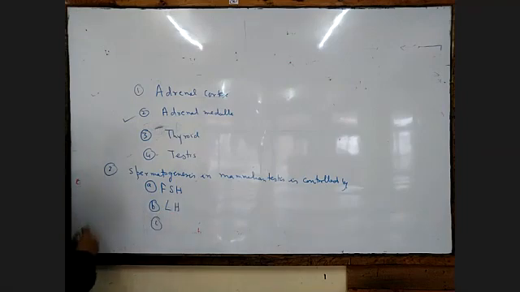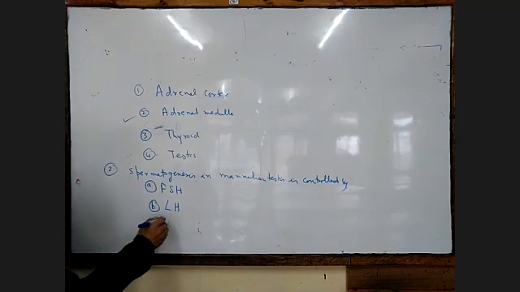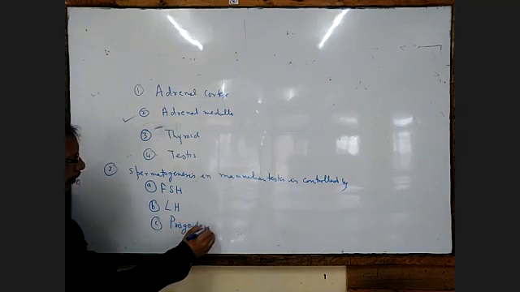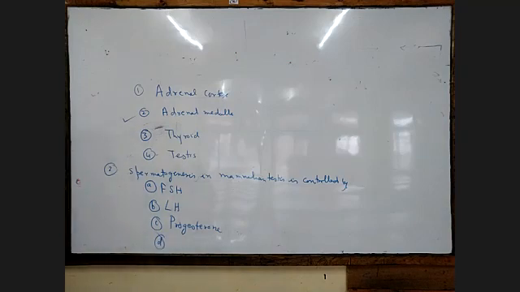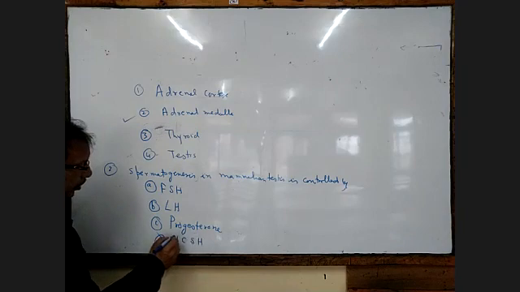Option C is progesterone. And then option D is ICSH, interstitial cell stimulating hormone.